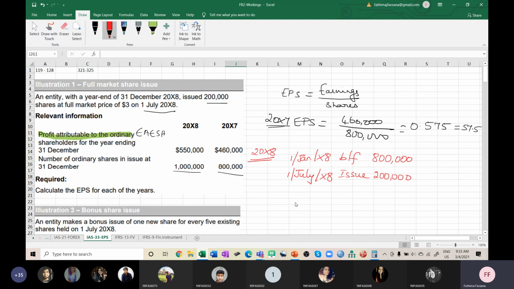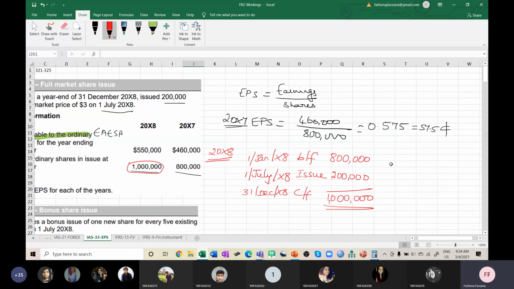On 31st December 2008, the closing balance carried forward at year end is 1,000,000, that is 1 million shares. Can you make out? This is the entire history. Now the issue is happening in July, so for the 800,000 shares, how many months did you use them in the business?